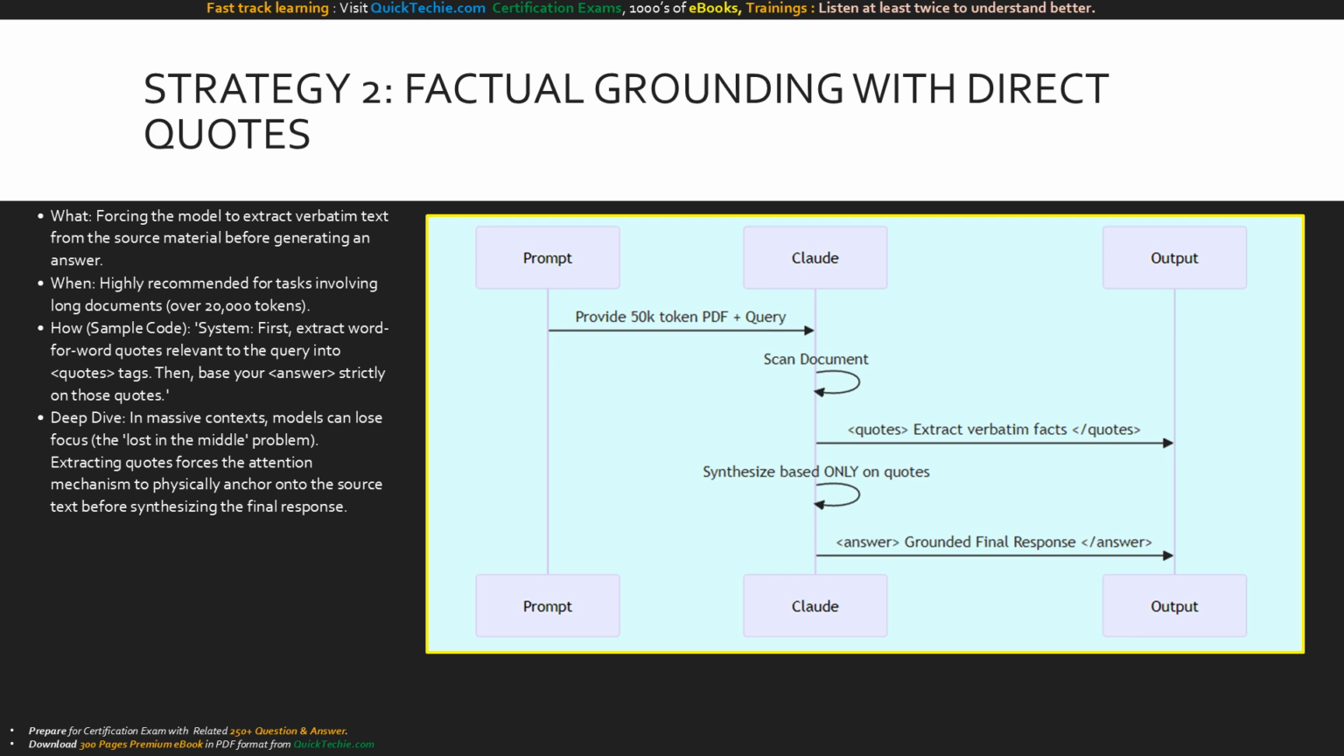Let's trace this execution in our sequence diagram. You pass a massive 50K token PDF into Claude. Notice the intermediate step. Claude doesn't just jump to the answer. It first outputs the raw, verbatim quotes. This creates a tangible workspace of verified facts. Once that workspace is built, Claude performs its synthesis, resulting in a grounded final response. It's a structured pipeline that guarantees accuracy.